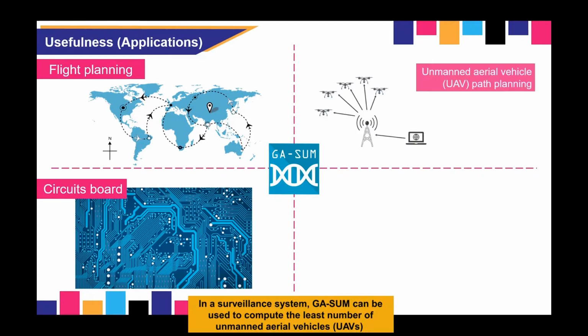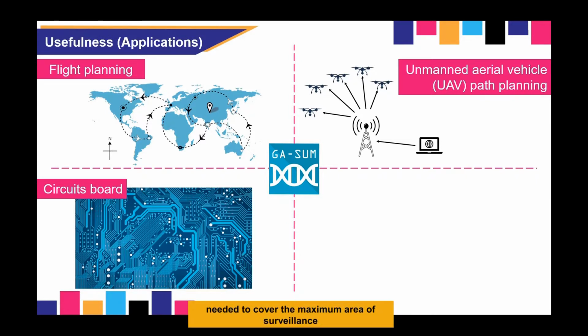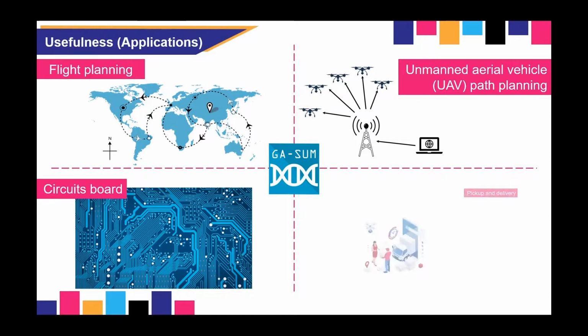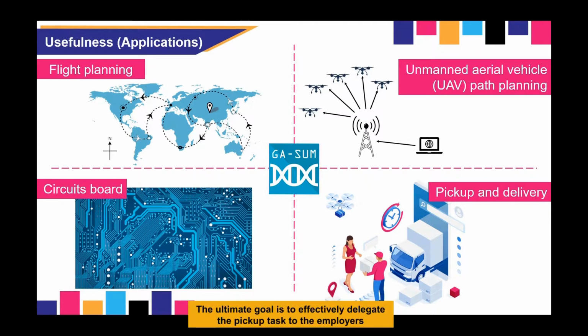In a surveillance system, GASUM can be used to compute the least number of unmanned aerial vehicles or UAV needed to cover the maximum area of surveillance. In logistics, GASUM could be used in the pickup and delivery system for scheduling optimization purposes. The ultimate goal is to effectively delegate the pickup task to the employers and thereby reduce the waiting time of the customers.